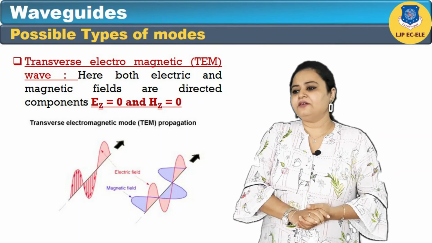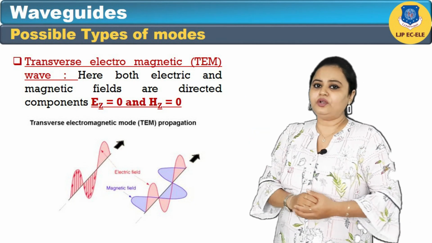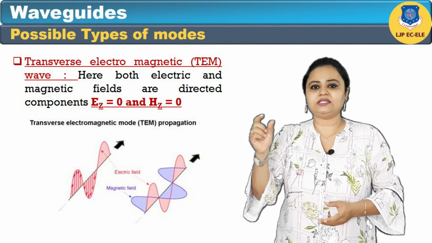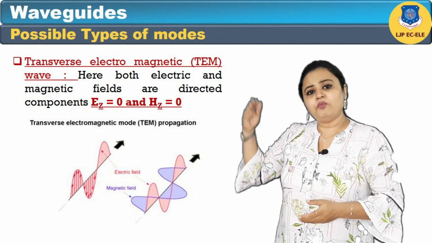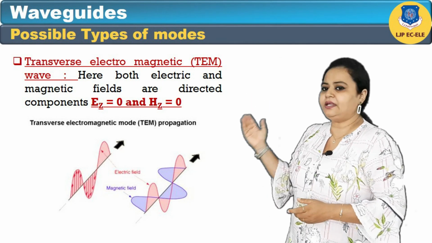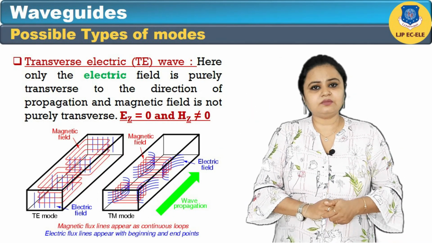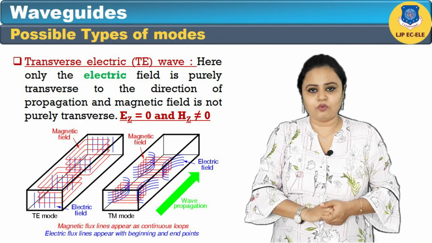The first mode we will talk about is TEM mode, the transverse electromagnetic wave mode. Here both electric field and magnetic field are transverse components. Next is TE mode, which is transverse electric mode.